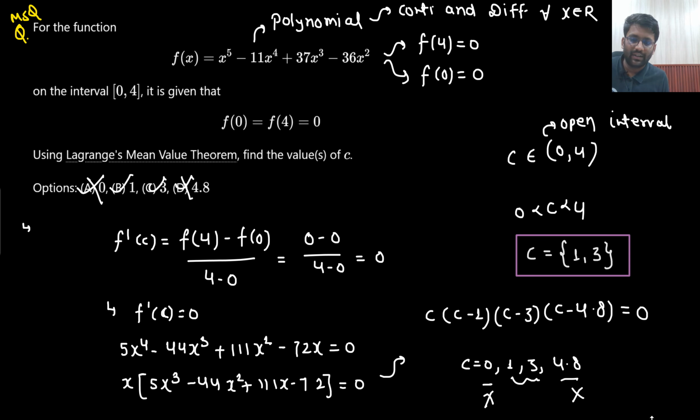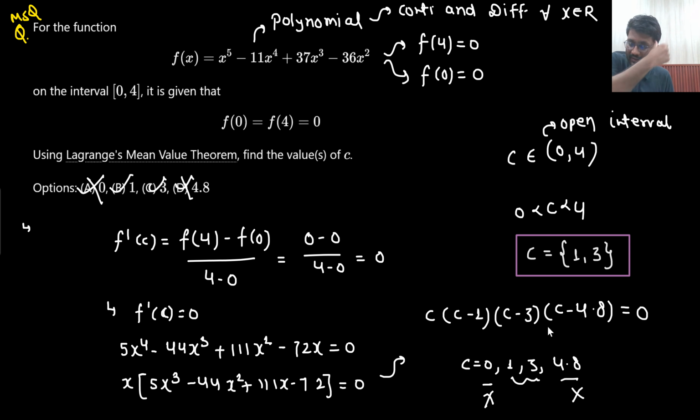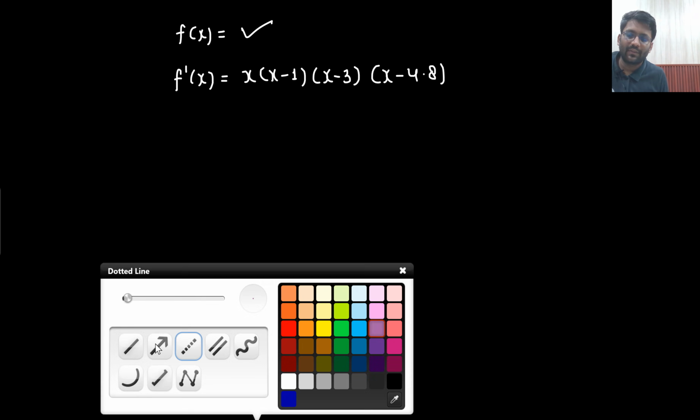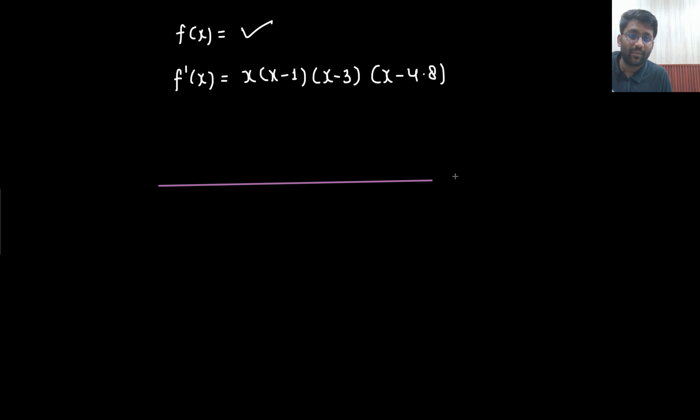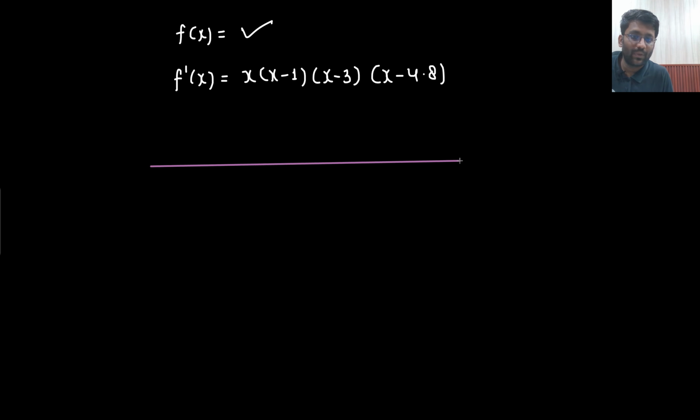Now when I differentiated, f dash x, what value was I getting? This is the value I was getting: x into (x minus 1), multiplied with (x minus 3), multiplied with (x minus 4.8). So how will I draw the graph? This is how you will draw the graph. I hope you remember it, because our next topic is completely related to graphs only. So please do revise your basics, whatever basics we have studied, the basic mathematical foundation. We spent 7 to 8 hours there, so you need to revise those 7 to 8 hours, so that this is how the graph would look.